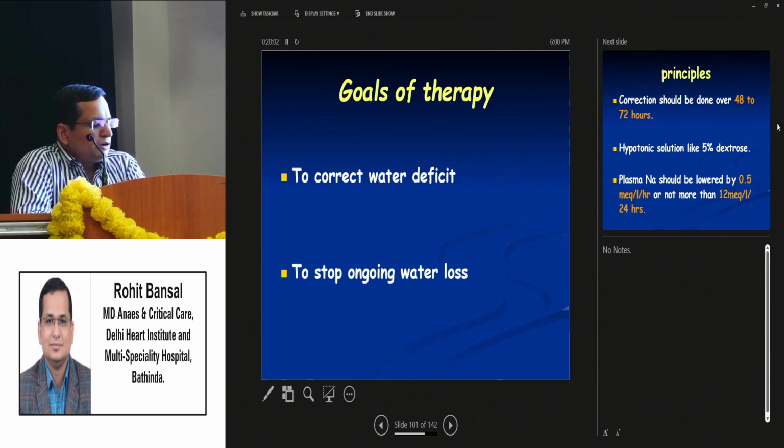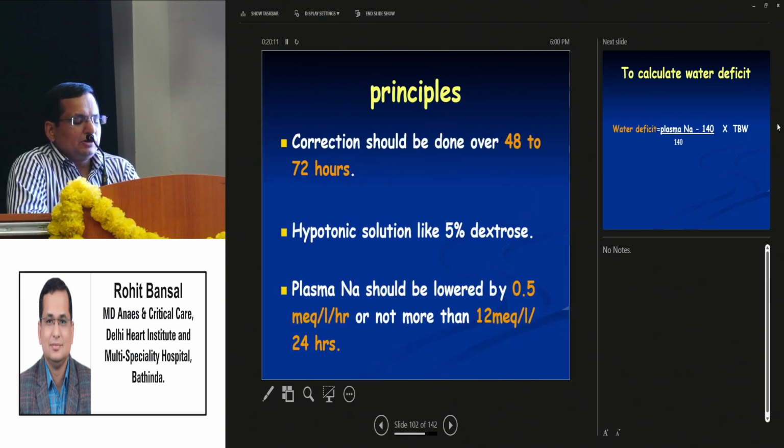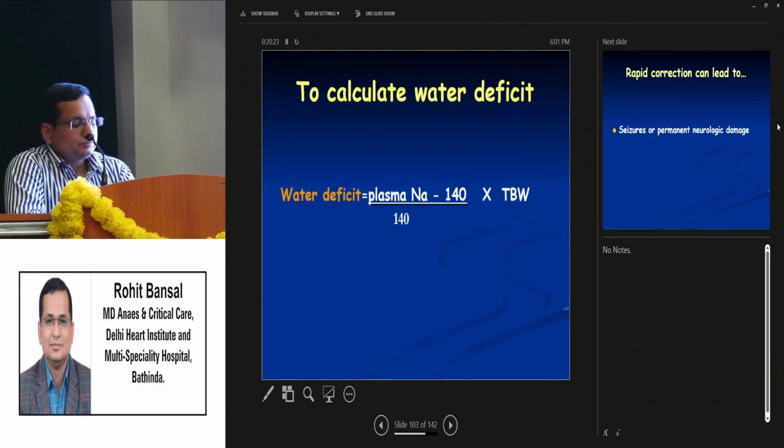We'll be coming on to the goals of therapy: to correct the water deficit and to stop the ongoing water loss. The principle: the correction should be done over 48 to 72 hours. Hypotonic saline like 5% dextrose should be given. Plasma sodium should not be lowered by more than 0.5 to 1 or not more than 12 per 24 hours. To calculate the water deficit, use the formula: plasma sodium minus 140, over 140, into total body water.